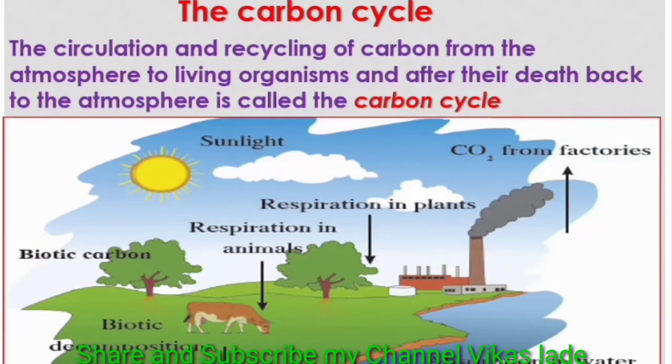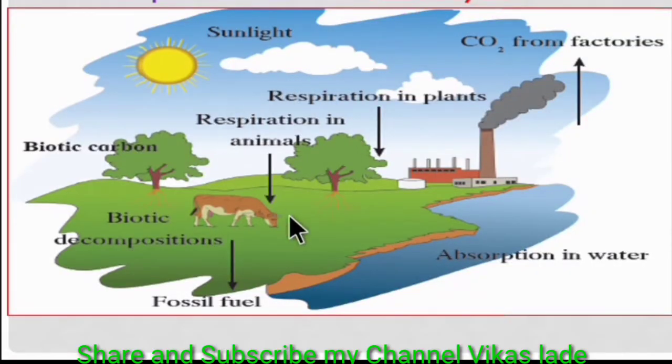In this way, carbon is continuously passed on from one living organism to another. After the death of a living organism, carbon goes to the atmosphere and is again taken by living organisms. This picture shows the carbon cycle clearly.